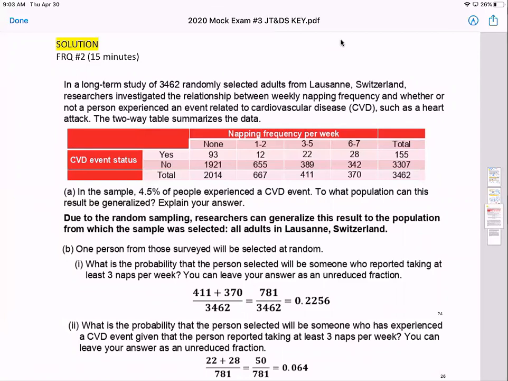So this is mock exam number 3. Again, these questions were written by textbook authors, Daren Starnes and Josh Tabor. Nice guys. And this is the 15-minute FRQ.